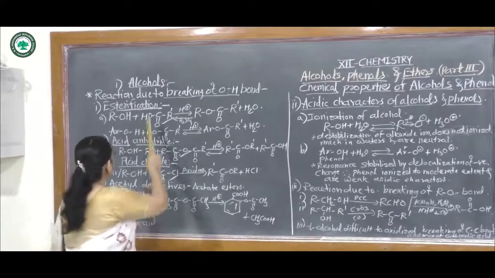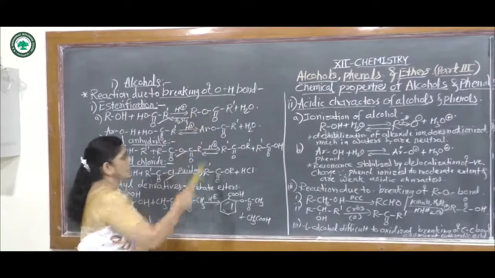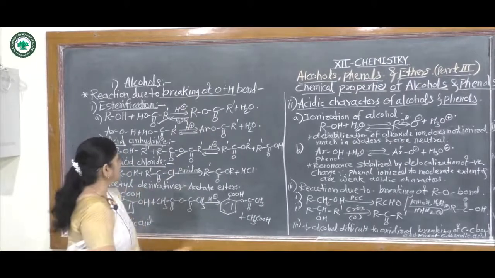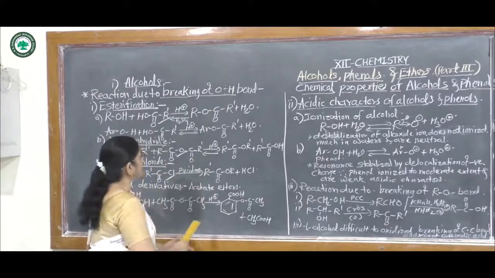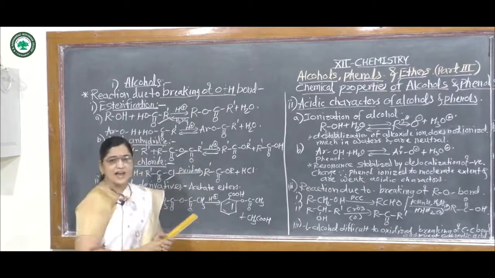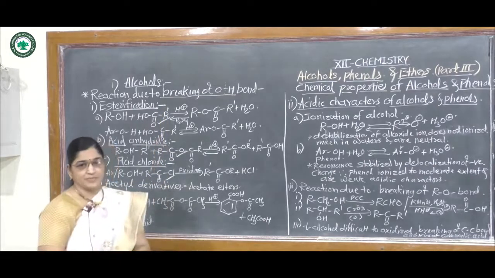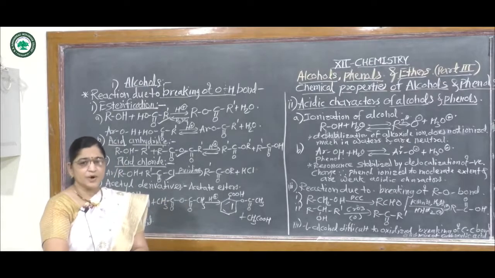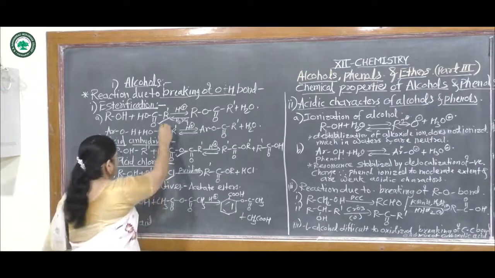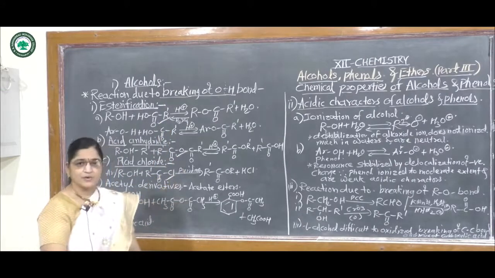The first reaction is a reaction due to breaking of the OH bond. In this reaction, the OH bond of these alcohols and phenols can break. The first reaction is esterification. Esterification means formation of ester from alcohols and phenols by using carboxylic acid, acid anhydride and acid chloride.